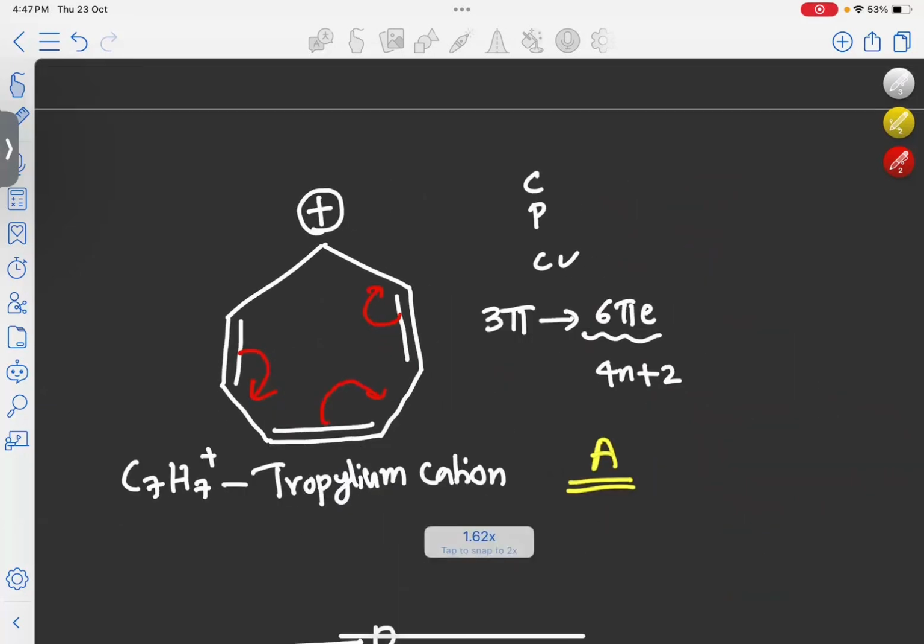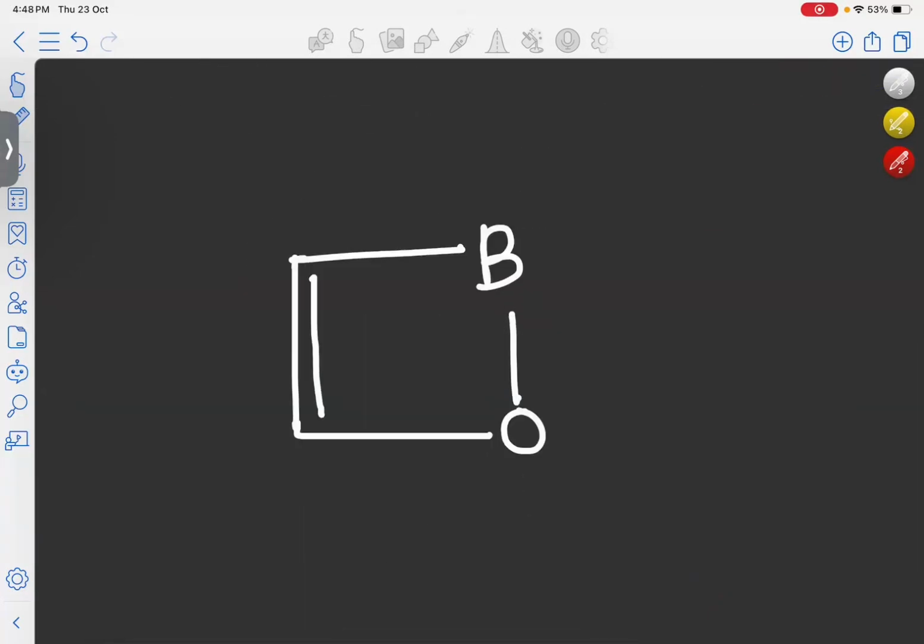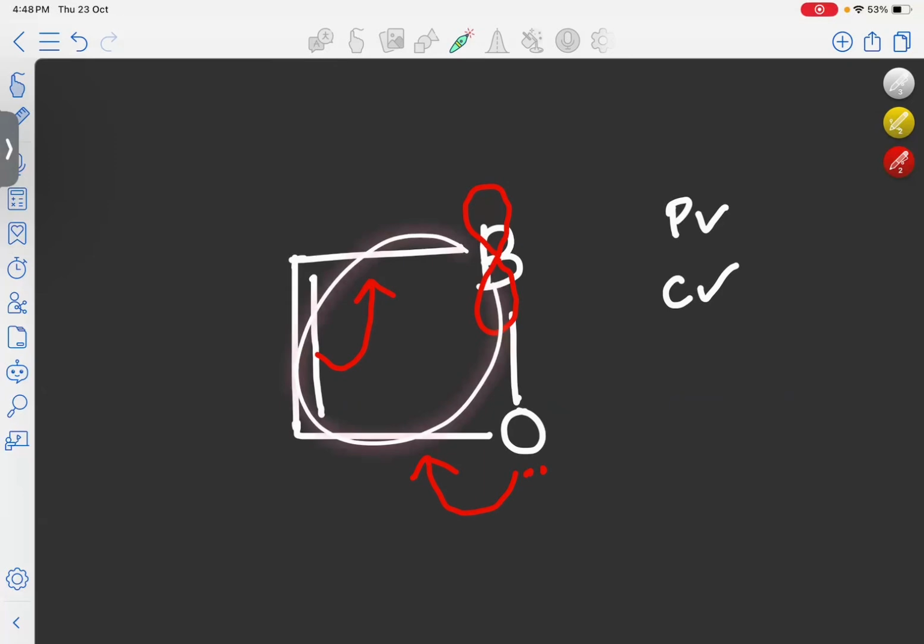Now this molecule. Here, as we have already seen, there is a vacant p orbital present in the boron, and in oxygen there is a lone pair which is able to take part in the reaction. So this lone pair in oxygen will take part in conjugation. So it will move here. In that case, this bond will move here. So here the conjugation is present in this molecule. And since every atom in the molecule is sp2 hybridized, it is planar also. And as we can see, it is a cyclic molecule also. So first three criteria are satisfied.